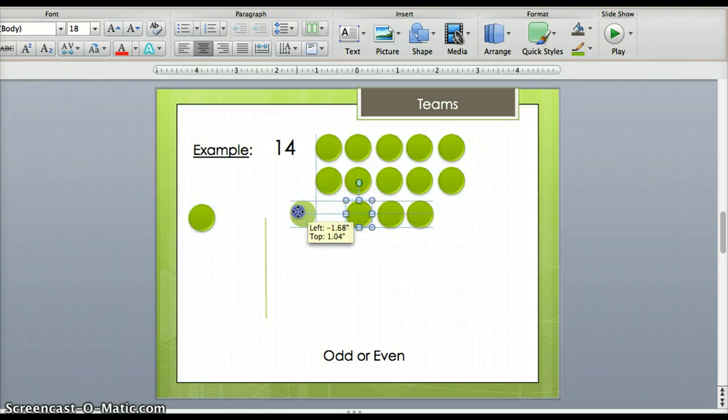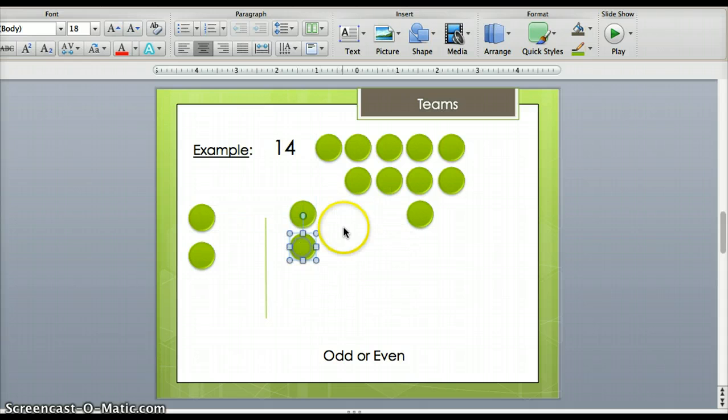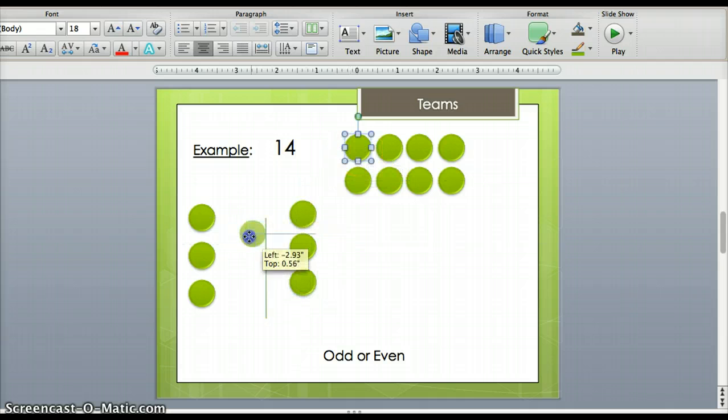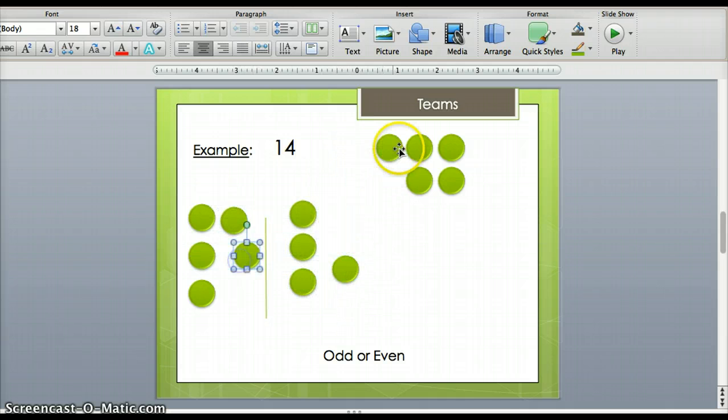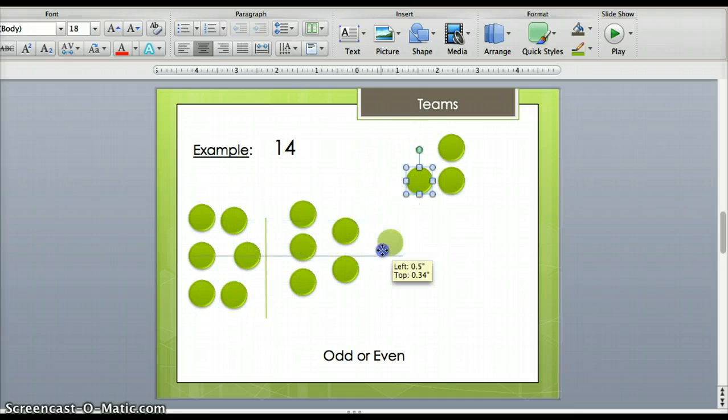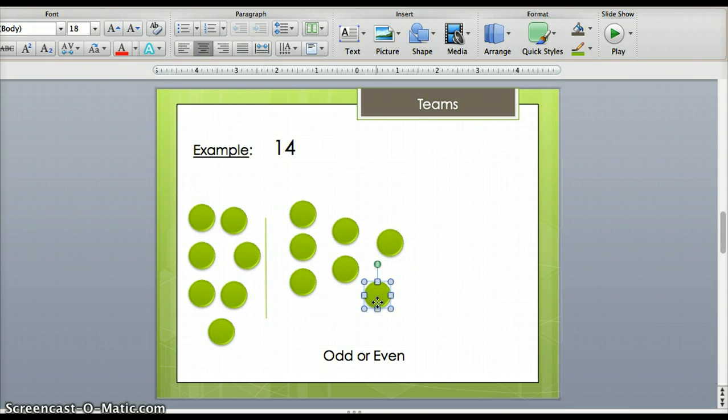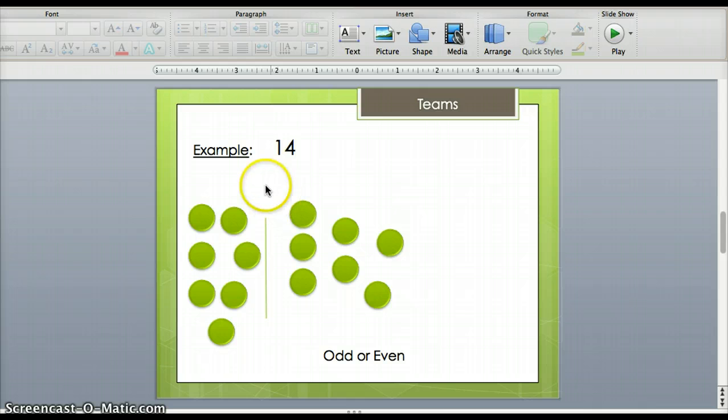1, 2, 3, 4, 5, 6, 7, 8, 9, 10, 11, 12, 13, 14. I can see that the teams are going against each other with some friends on this side and some on the other side.